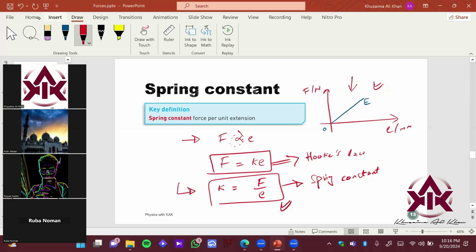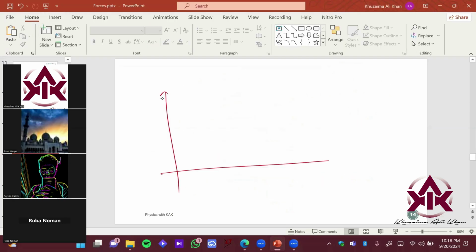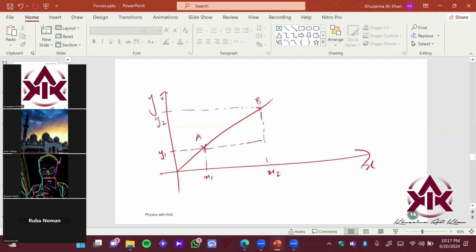Let me insert a blank slide. Let me recall your basic mathematics concept. Let's say you have x over here and y over here, with a straight line. You have a point A, which is x1, y1, and a point B, which is x2, y2. How do we find the slope of this? It is change in y, y2 minus y1, upon x2 minus x1.